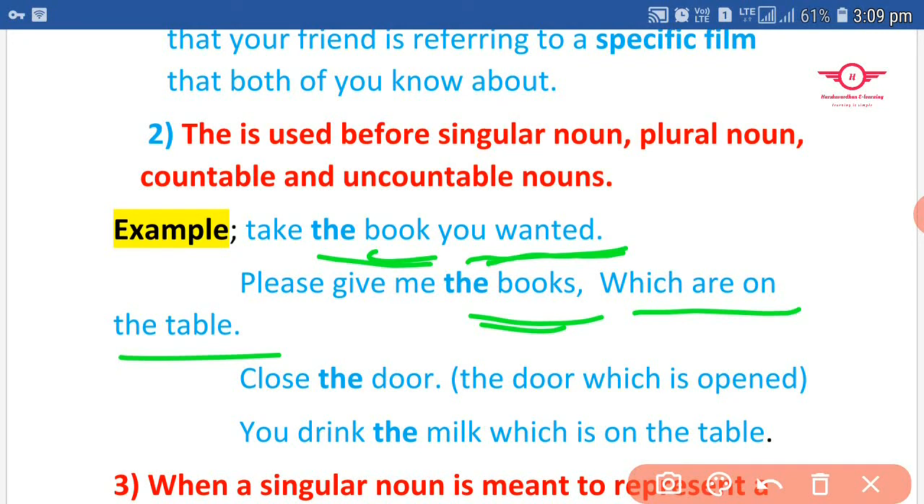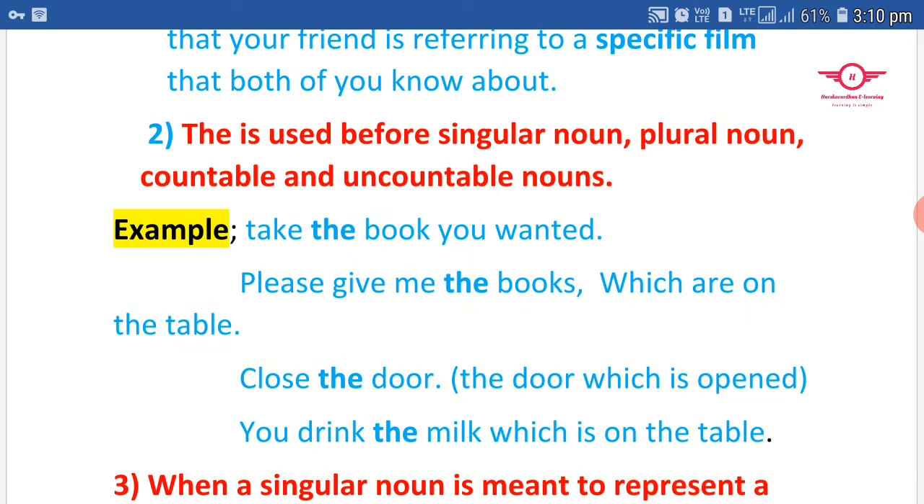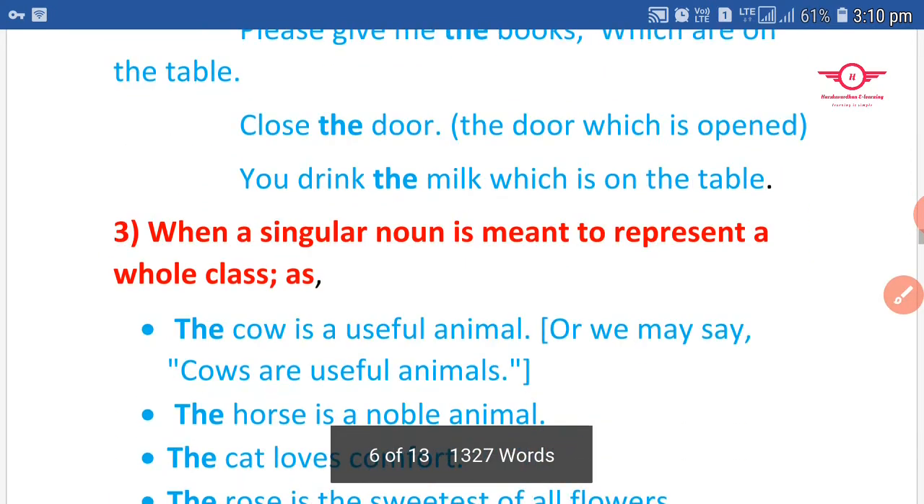You drink the milk which is on the table, right? You drink the milk. The milk means, where is the milk? Which is on the table, the particular place. Actually this sentence gives the complete information about the milk, the particular milk, the specific milk. Okay, next, let's move to the third rule.